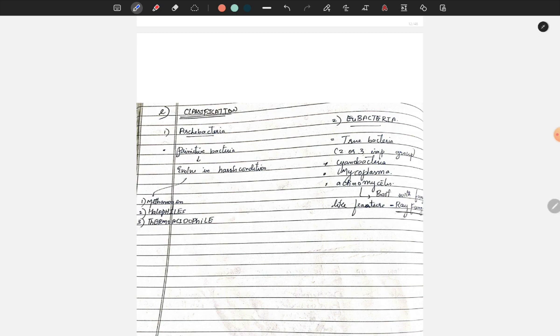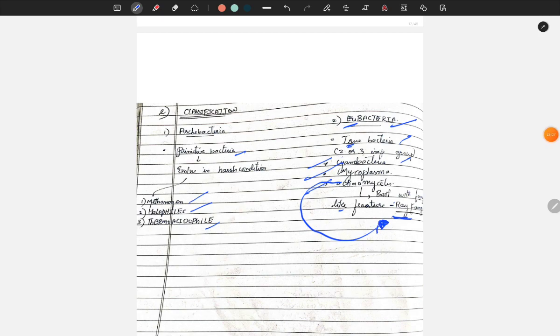Archaebacteria are a primitive type of bacteria that evolved in harsh conditions. Examples are methanogens, halophiles, and thermoacidophiles. Now, coming to eubacteria, called eu in the sense of true bacteria. Two or three important groups are present, such as cyanobacteria, mycoplasma, and actinomycetes. Actinomycetes are also called ray fungi, but they are not fungi; they belong to the Monera kingdom, bacteria. Remember, never get confused with that.